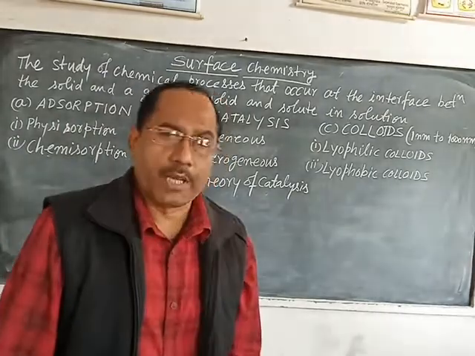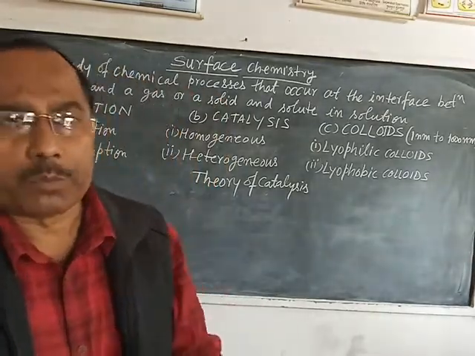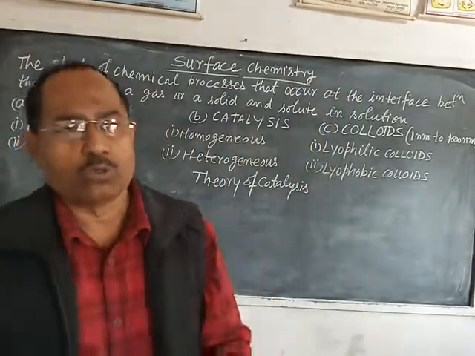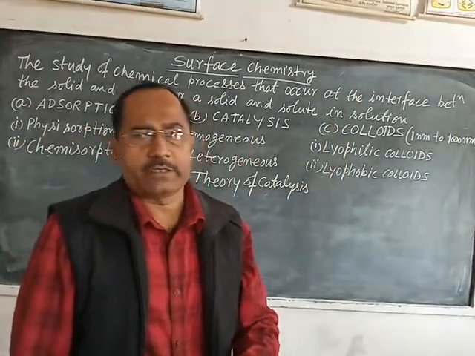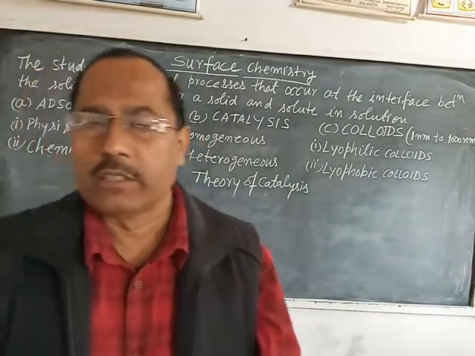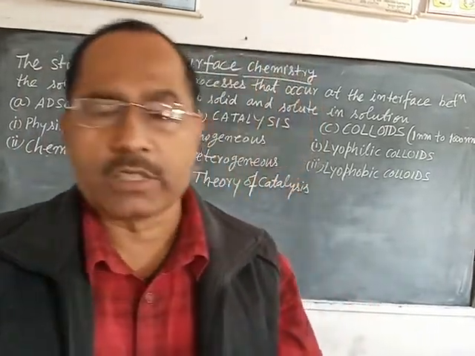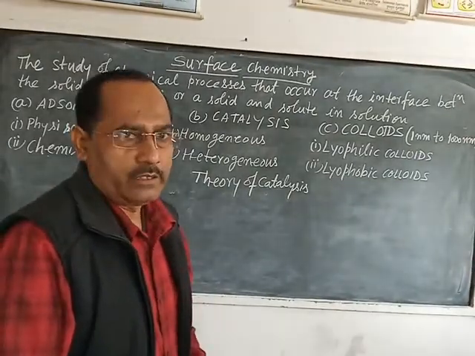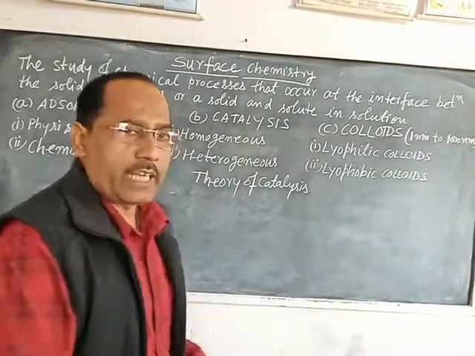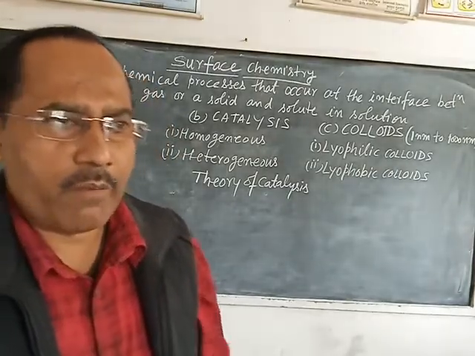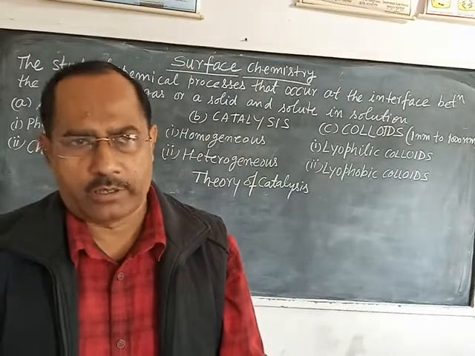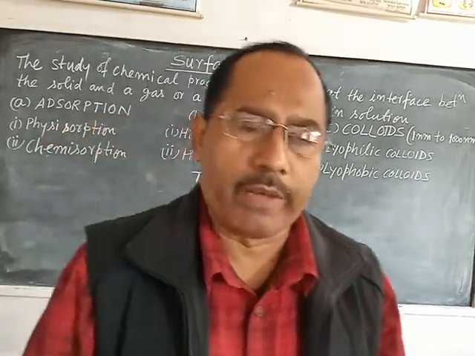Lyophilic, philic means loving, means those colloids which form colloidal solution immediately as they come in contact with the solvent. Such types of colloids are called lyophilic colloids. And lyophobic, phobic means hating, means they are solvent hating. They do not form colloidal solution when they come in contact with solvent.